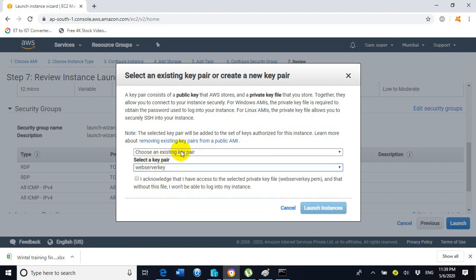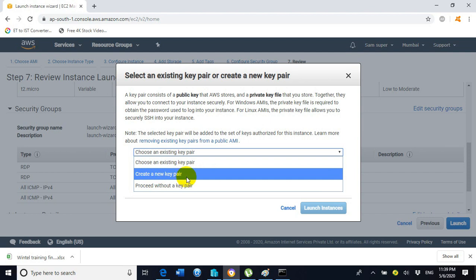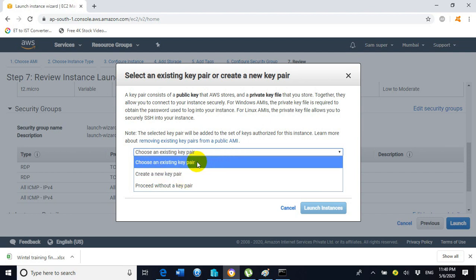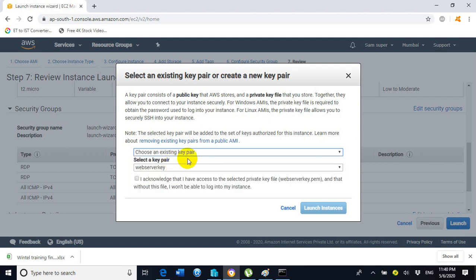We select this option in a situation where we have already created a key pair. If we have not yet created any key pair, then we need to choose the create a new key pair option. But we have already created a key pair, so we will go with choose an existing key pair. Check mark the option I acknowledge.